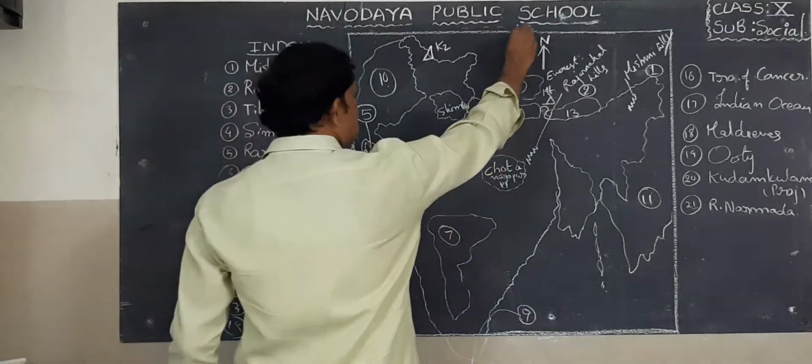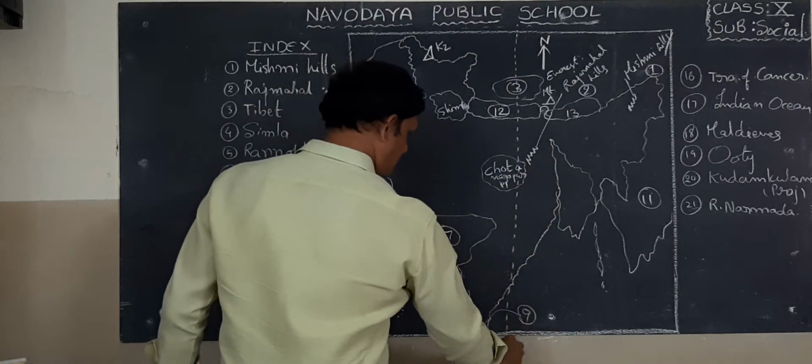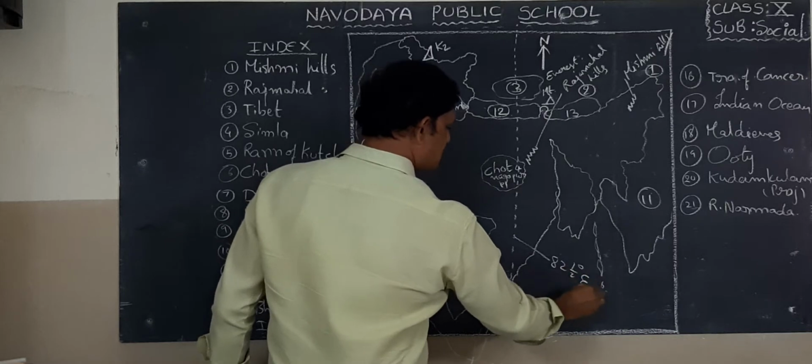Next one, IST, Indian Standard Meridian Time. Okay, so this is, boys and girls, IST. You draw like this and you put this is 82.5 degrees longitude.